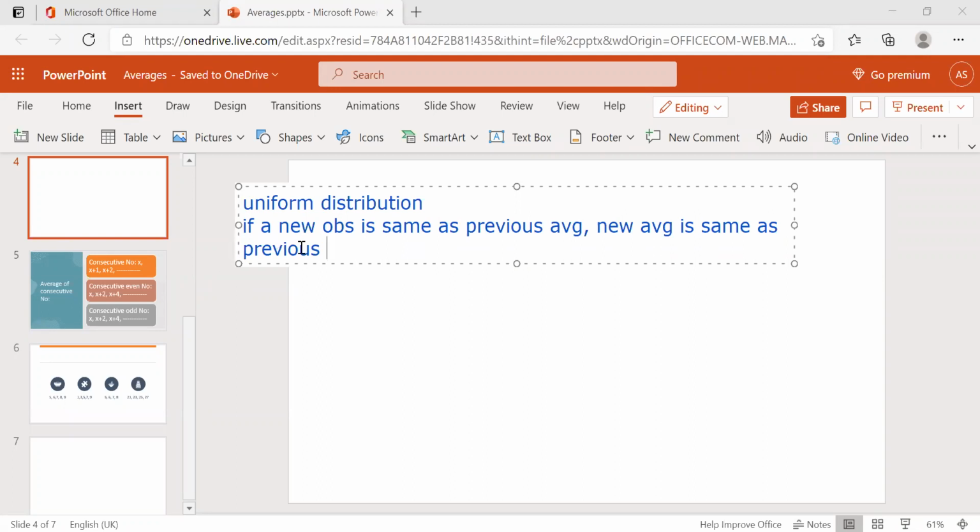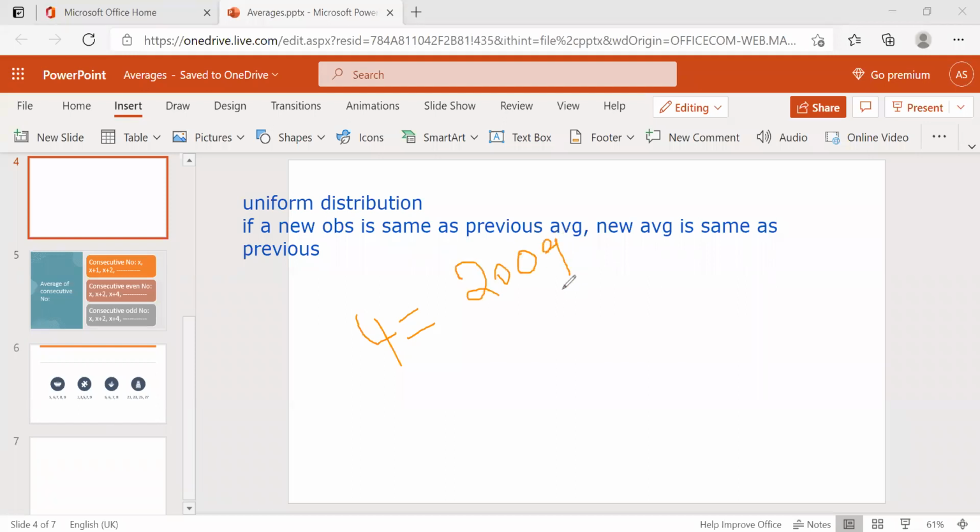If a new observation is the same as the previous average, the new average is the same as the previous one, or there is no change in average. I just took an example before: 4 apples in a market, each apple 200 grams, so the average is 200 grams.